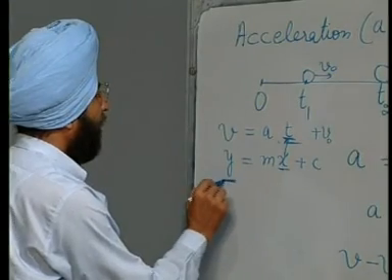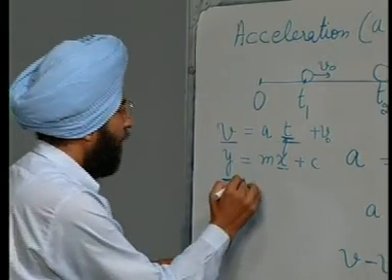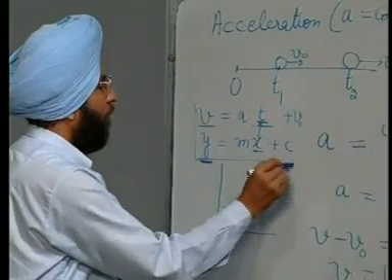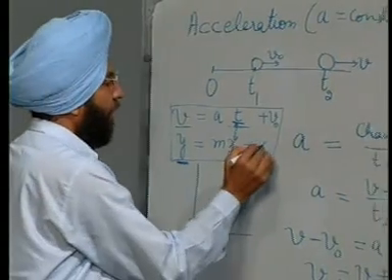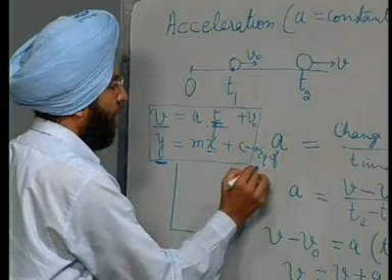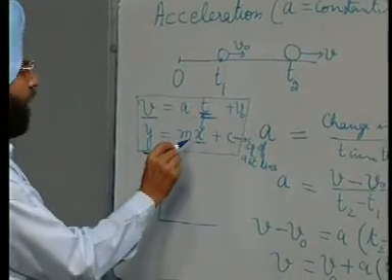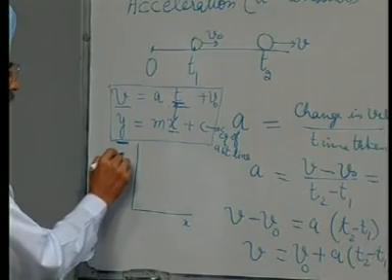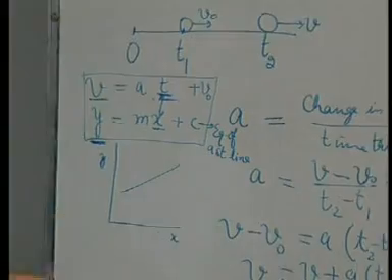The dependent variable is y, here the dependent variable is v. So, if we plot a graph, y is equal to m x plus c is the equation of a straight line. If we plot a graph between x and y, x as independent variable, y as dependent variable, then we will have the graph as a straight line.